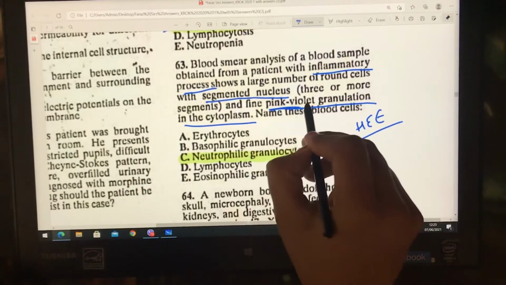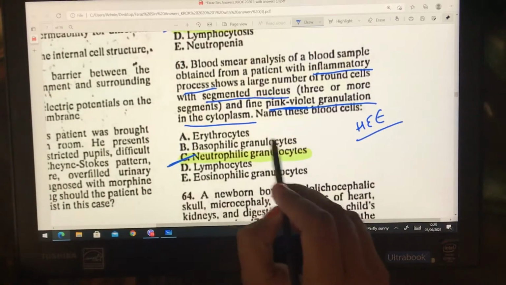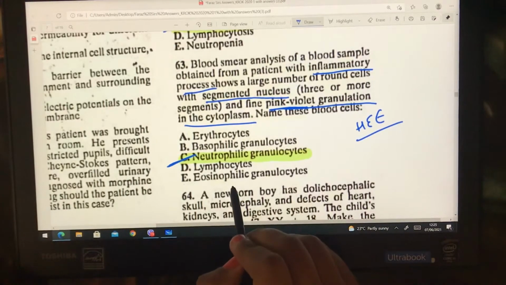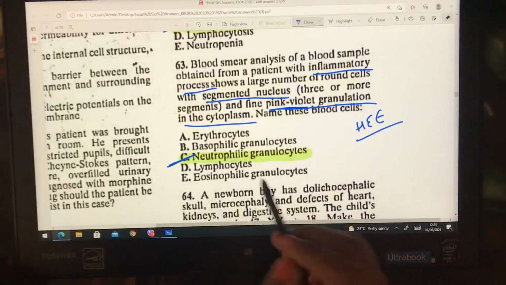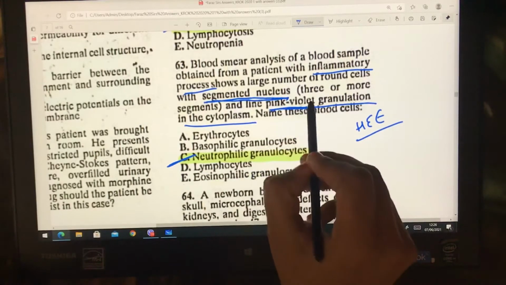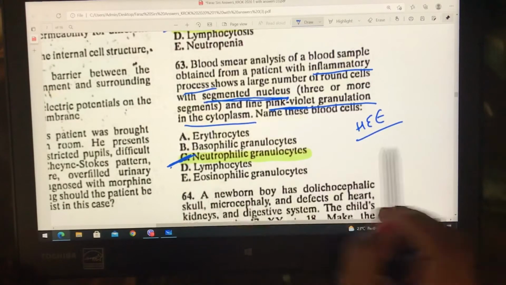So in this case, here is pink color, so the answer will be neutrophils. In case of basophils, it will be dark blue, and in case of eosinophils, it will be bright red. And the neutrophil contains a nucleus which is divided into 2 to 5 lobes. That means it is segmented. So according to the question, segmented nucleus and pink color: neutrophils.